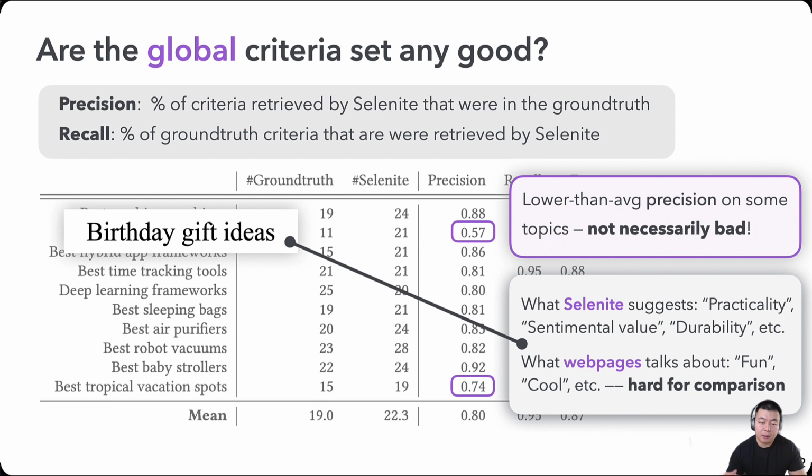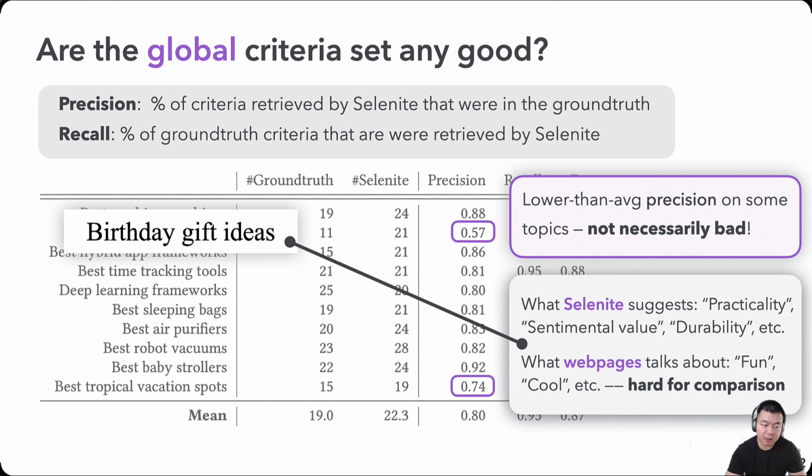So for example, for topics like birthday gift ideas, popular web pages often present a list of 10 plus diverse options that are hardly comparable, and are all described using generic terms such as fun or sweet. This lack of specificity makes it very challenging to determine a comprehensive set of ground truth criteria.